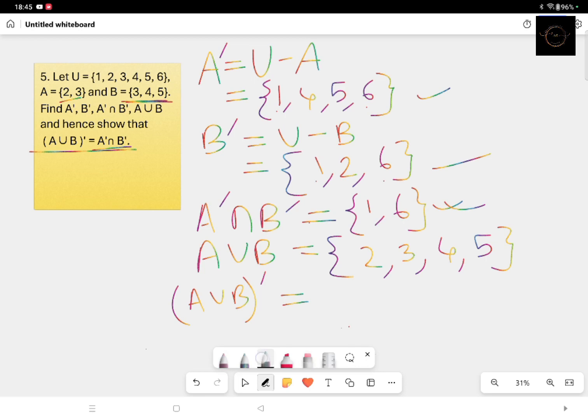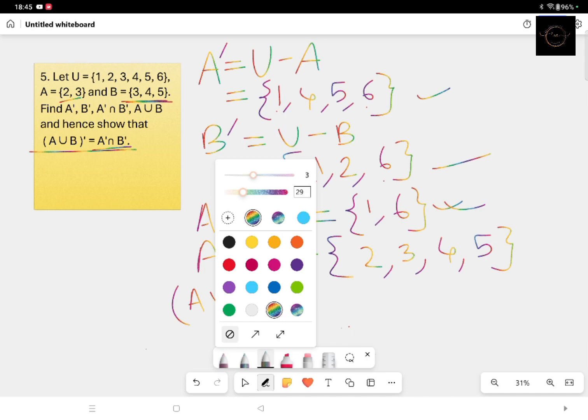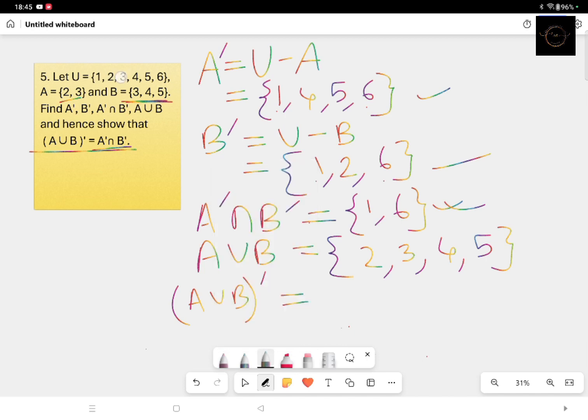And what is A union B? That is given as 2, 3, 4, 5. So 2, 3, 4, 5, if you subtract it, what are the elements left? 1, 6. So therefore, this is also 1, 6. This is also 1, 6. So are not these two the same? So therefore can't we write over here that (A union B) whole complement is equal to A complement intersection B complement? This is proved.